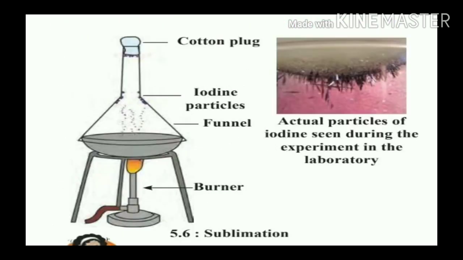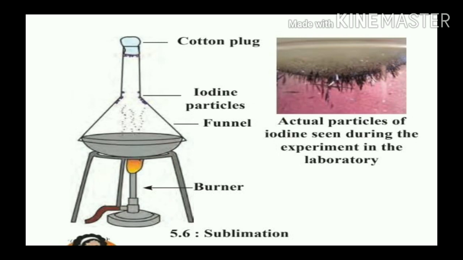Next topic is sublimation. Let's do one experiment. For this we need sand, a few iodine crystals, funnel, crucible, tripod stand, cotton plug. Okay. Now let's do this. Take some sand in a crucible.